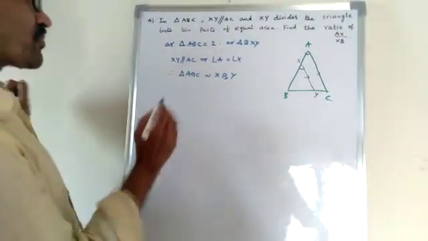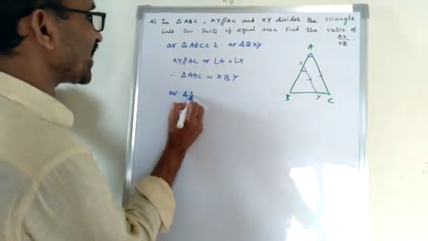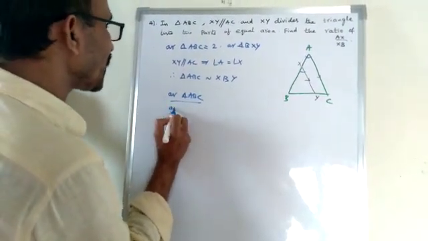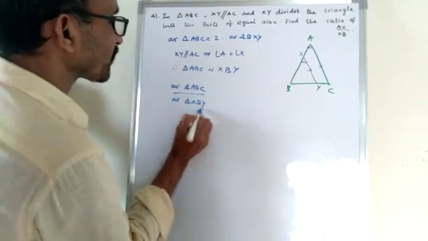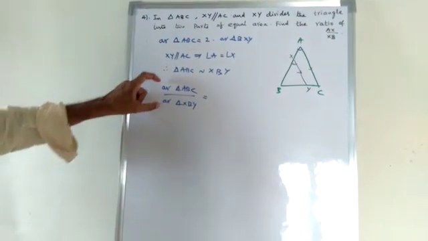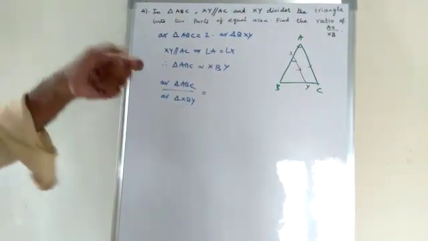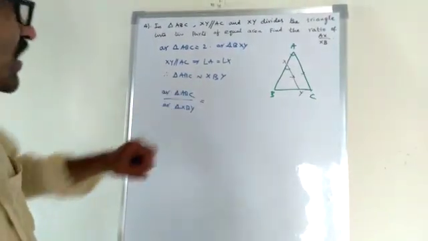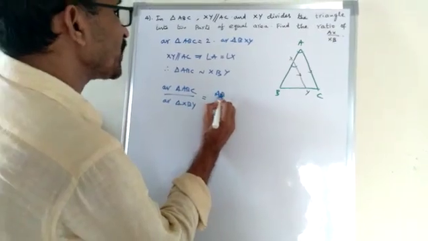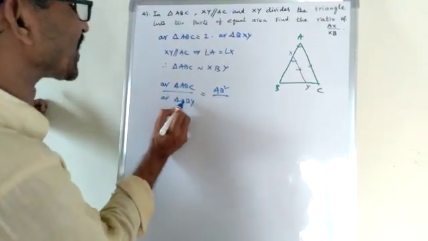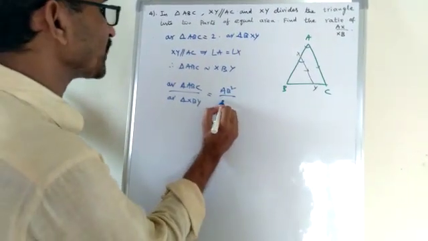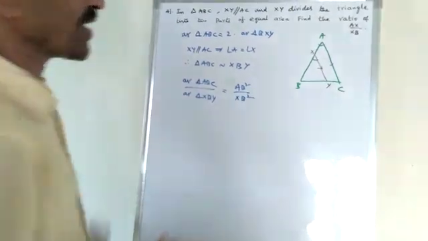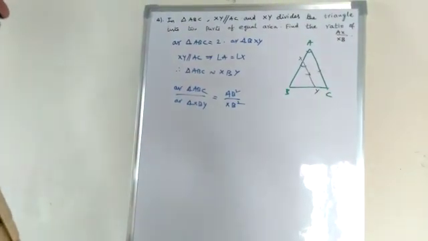So, area of triangle ABC by area of triangle XBY. What is the ratio of the two similar triangles? It is equal to the ratio of corresponding sides. That is AB square by what is the corresponding side of AB? XB. XB square. AB square by XB square.